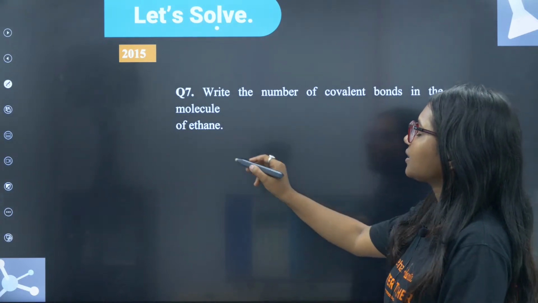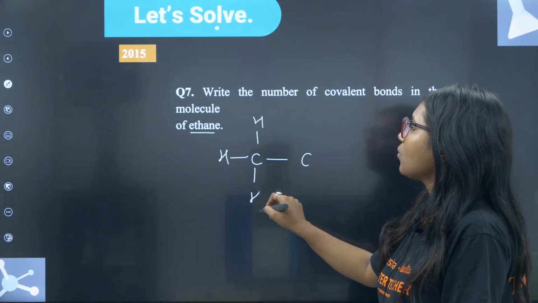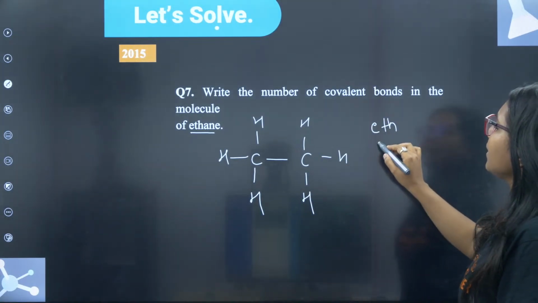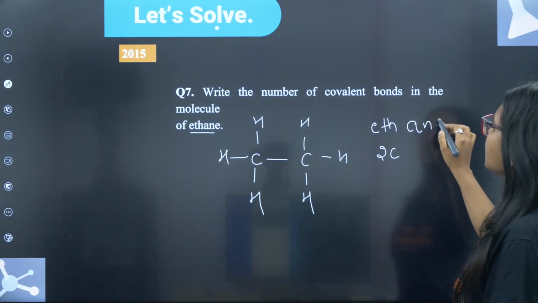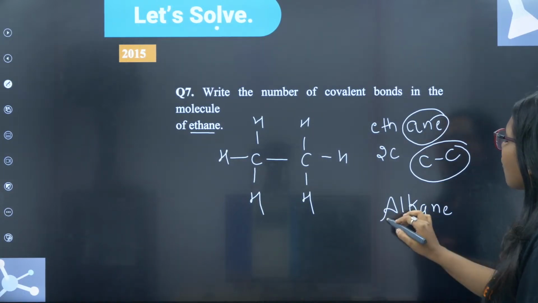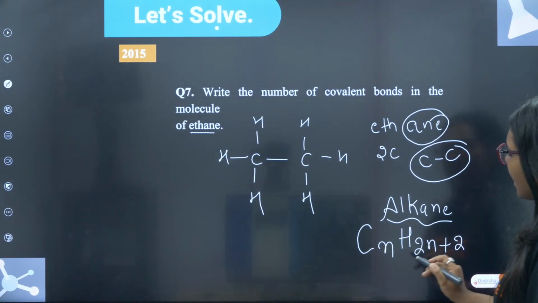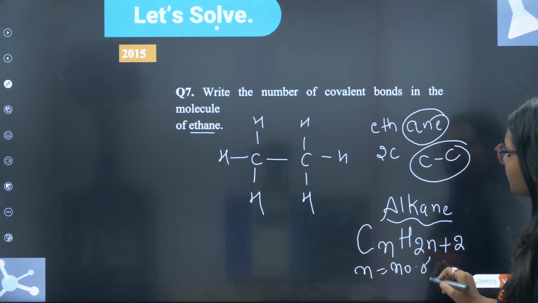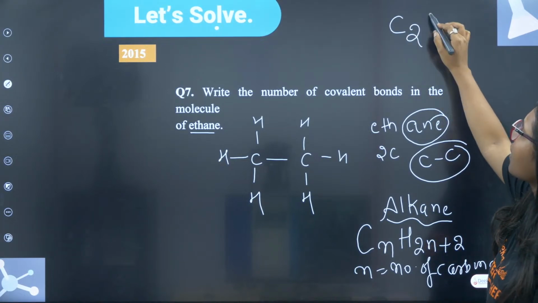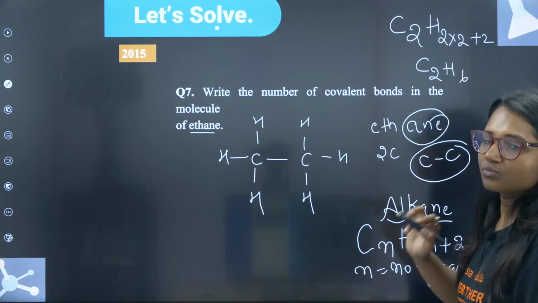Will you be able to draw ethane? Carbon, carbon, H, H, one more H, one more H, one more H and one more H. Eth means two carbon. Ane means carbon-carbon single bond. So it is an alkane. And what is the general formula for alkane? CnH2n+2. N here is the number of carbon atoms. In ethane, how many carbon atoms are present? There are 2 carbon. 2 into 2 plus 2, so it is C2H6.